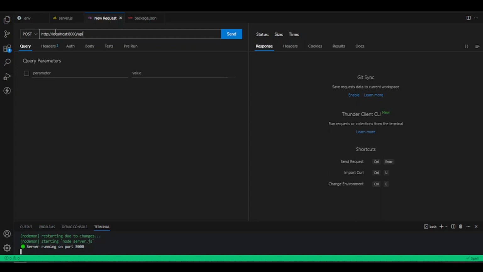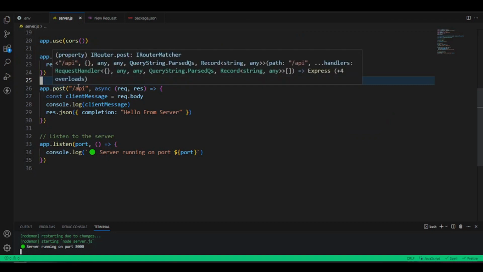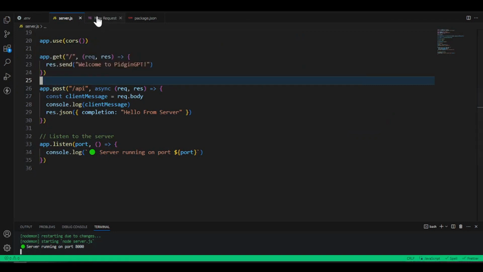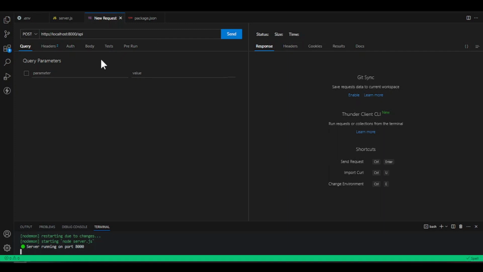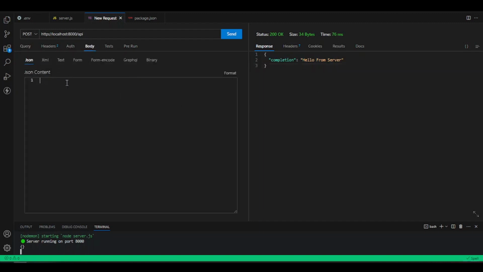So anytime we hit this route /API, which we have now set up on our server for the backend, when we hit this /API on this port, it's supposed to give us a response back. So let's post and see what's going to happen. If I click there, you'll see that we get this completion from server. Likewise, if we also want to send the body, because JSON is what we're going to use,